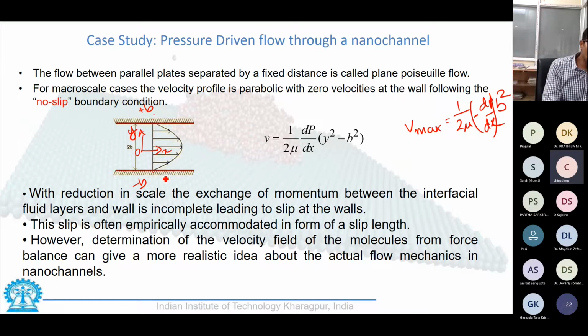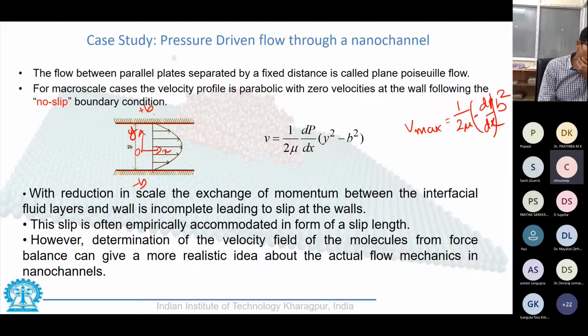Since the solid layer is stationary at the wall, the fluid layer next to it would have a momentum equal to that of the wall, and hence that is also zero, making the velocity zero.